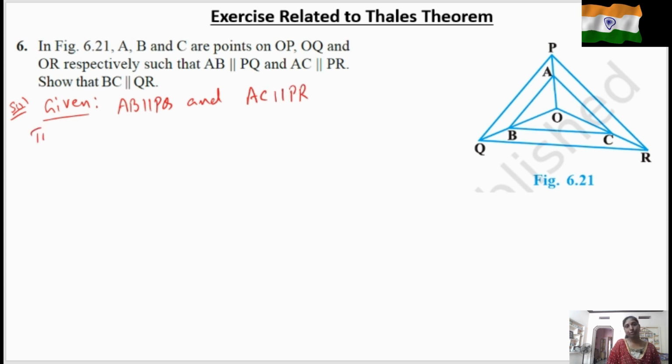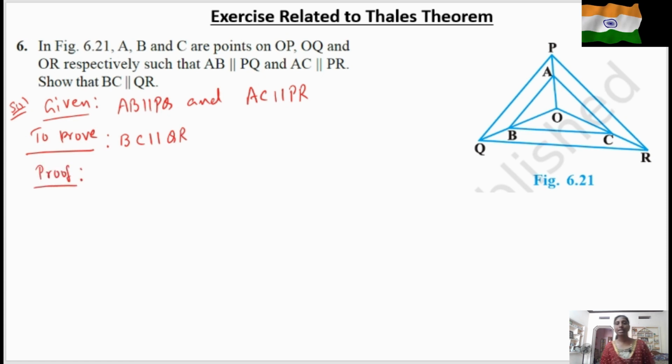To prove, here we have to prove BC is parallel to QR. Now proof. See here also we have to look for a triangle. First of all we have to look for a triangle where we can find this pair of parallel sides.